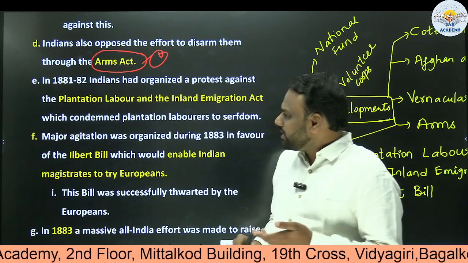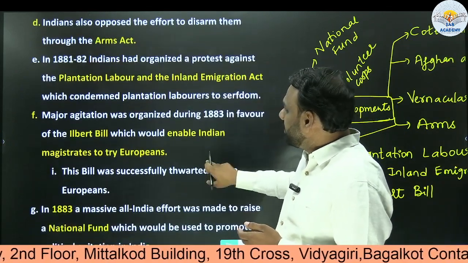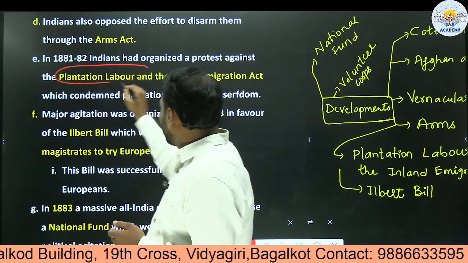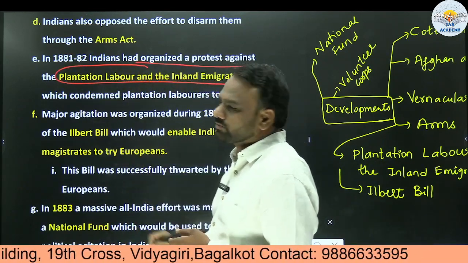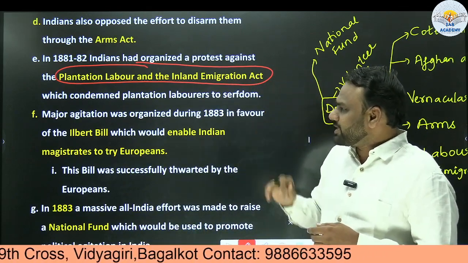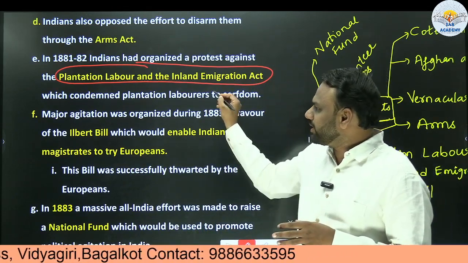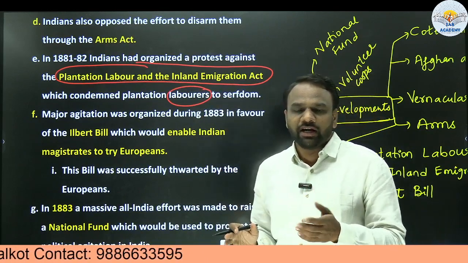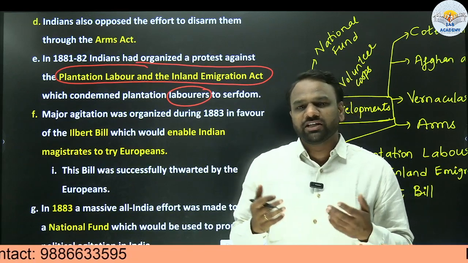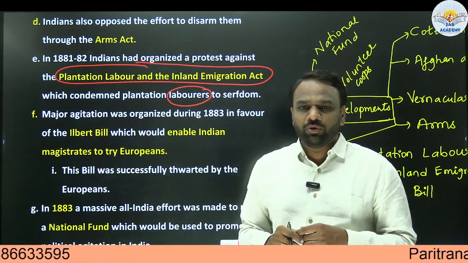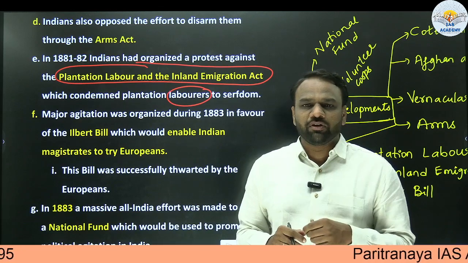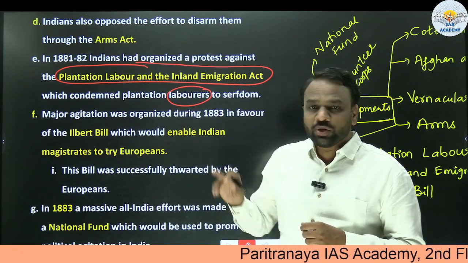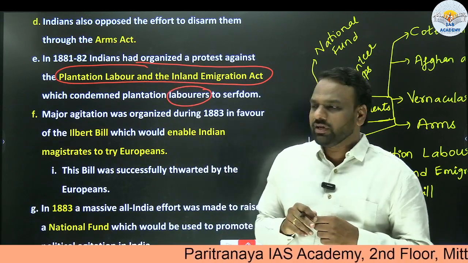Similarly, the Britishers introduced the Plantation Labor and the Indian Emigration Act. As per this act, the laborers working in plantation estates, for example in tea estates or coffee estates, were almost treated like slaves. Even if they wanted to do a small thing, they had to seek the permission of their boss. So it was a very restrictive environment they created with the help of this act. Indians were opposed to this as well.